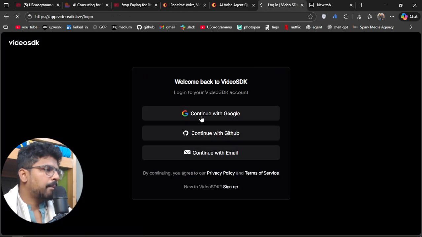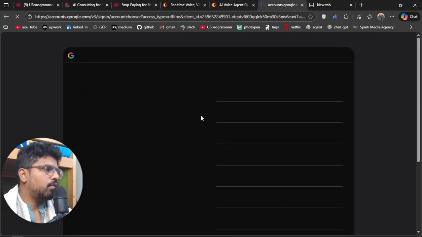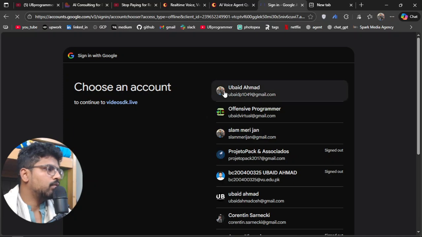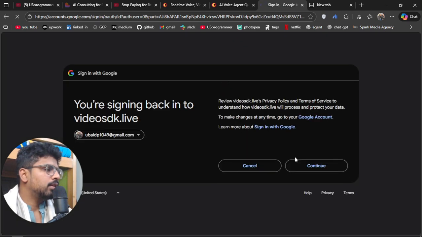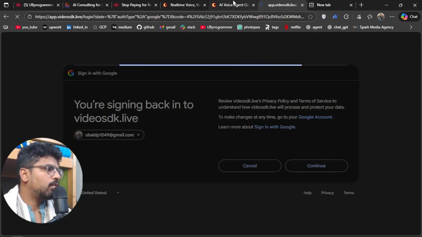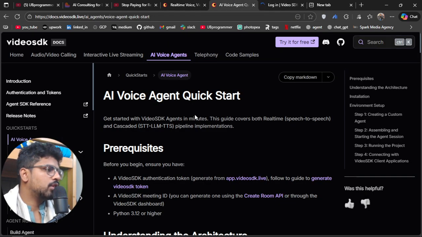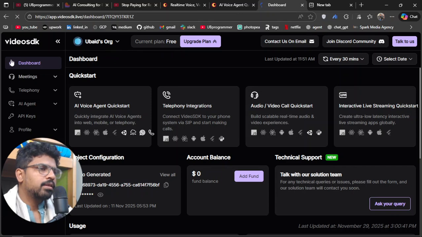And think of how much you are saving in terms of cost compared to building it on Retell or Vapi. There is no platform fee. You can just get the code, host it yourself, all of that is possible, right?